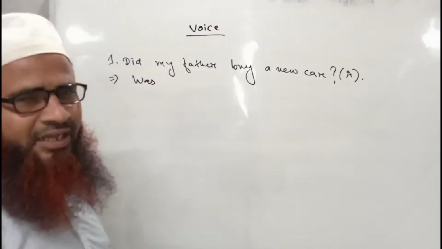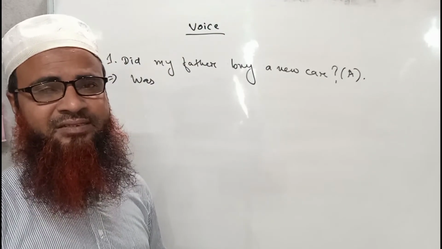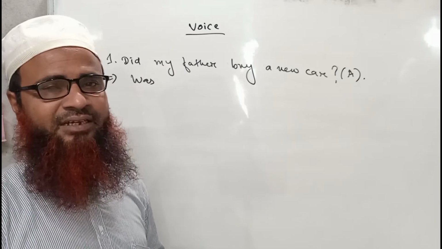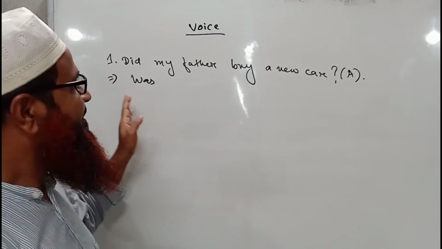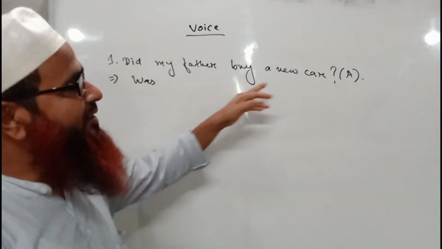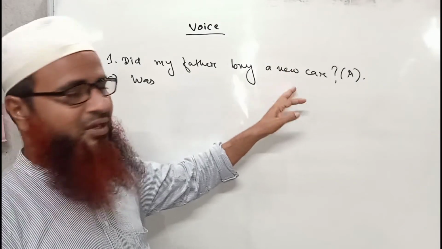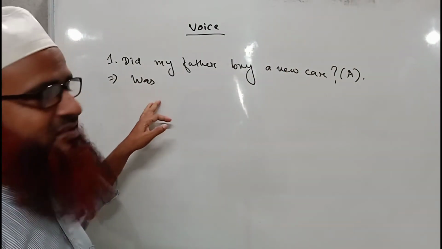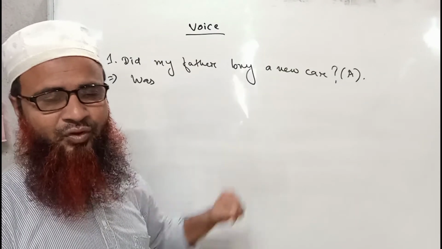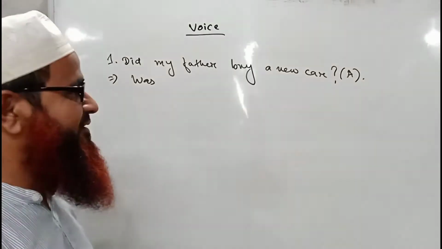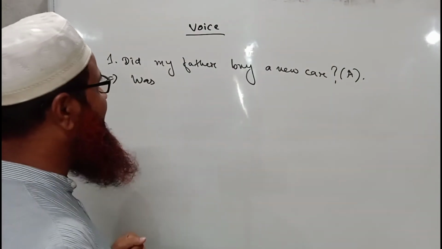So you must know that where there is did before the subject, or the interrogative sentence starts with did, the sentence must be started with was or were in passive voice. Whether it will be was or were will depend on the new subject. If the new subject is a singular one, third person singular, then the sentence will be started with was. And if the new subject is a plural one, then it must be started with were. So this is the simple logic. All of you know it, yet I am reminding you again and again.